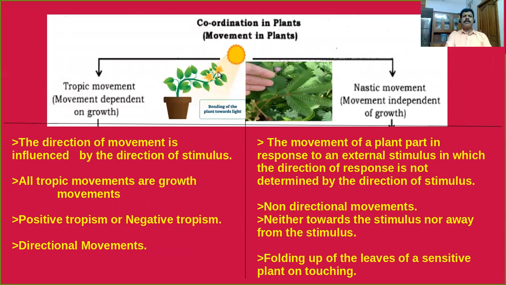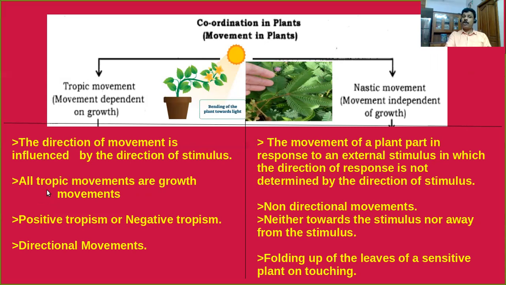In the first diagrammatic representation, you can see this plant part, I mean the shoot of a plant, always moves towards the direction of light. This is the better example of tropic movements. So clear? Here you can see the direction of movement is influenced by the direction of stimulus. Yes, here you can see the direction of this plant movement influenced by the direction of stimuli. That means light. Such type of movements are called tropic movements.